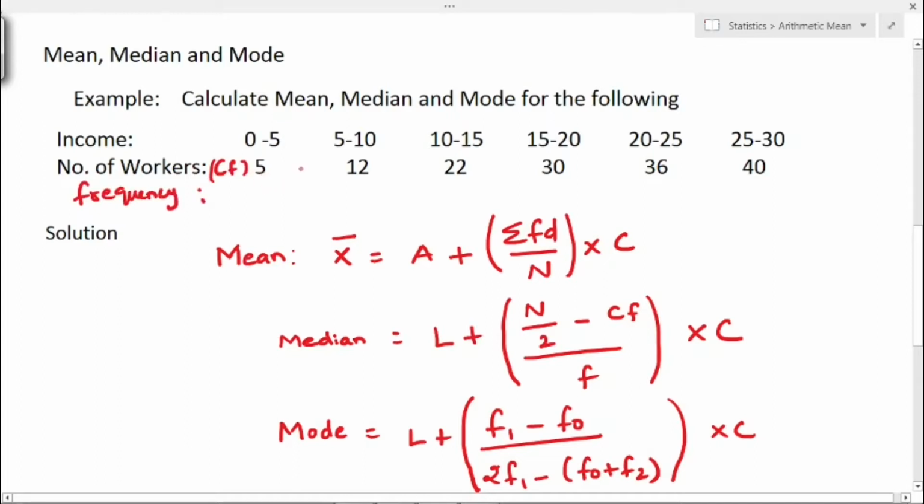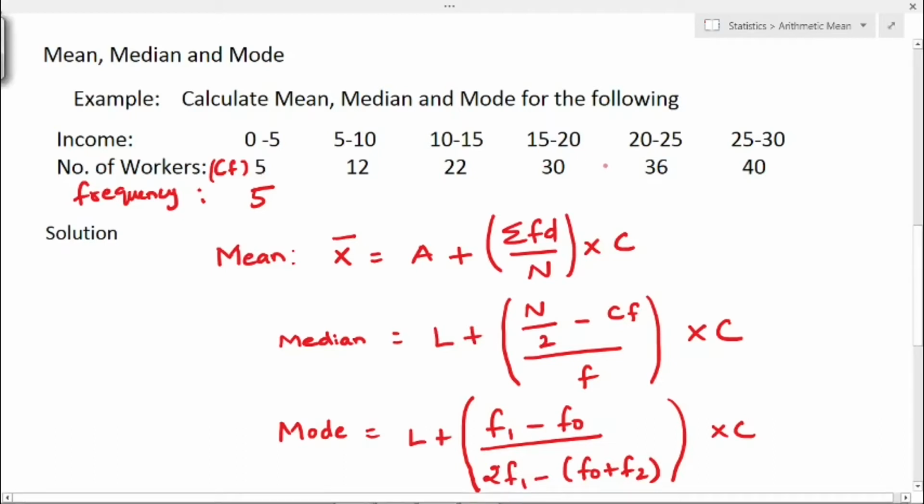First, we have to write the first value as it is, 5. Next we have to subtract second value minus first value. Suppose if we have frequency, for finding cumulative we are adding the values one by one. Similarly for finding frequency we have to subtract one by one value from the cumulative frequency value.